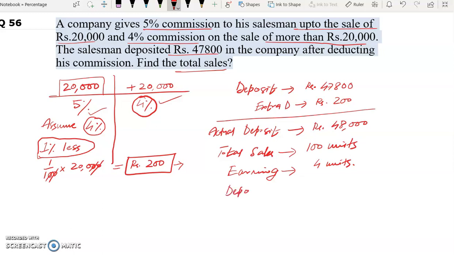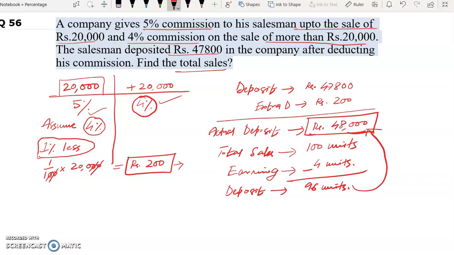So deposit will be 100 minus 4, 96 units. Now this 96 units represents what? This represents this actual deposit, which is 48,000 rupees. So 1 unit represents how much? 1 unit will represent 48,000 divided by 96. 96 into 5 will give us 480.